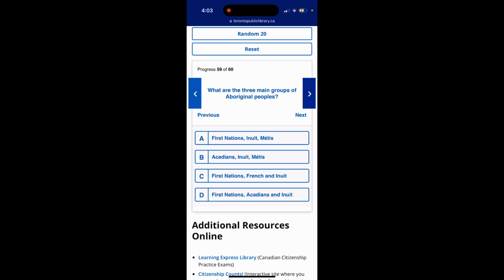Question 59. What are the three main groups of Aboriginal peoples? Option A, First Nations, Inuit, Métis. Option B, Acadians, Inuit, Métis. Option C, First Nations, French and Inuit. Option D, First Nations, Acadians, and Inuit. The answer is option A, First Nations, Inuit, Métis. This is an important question.